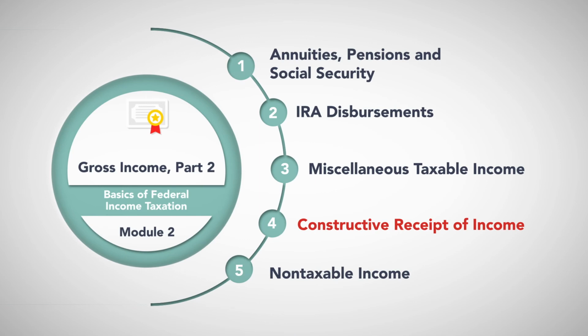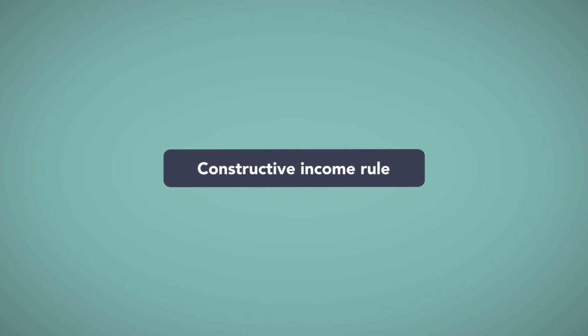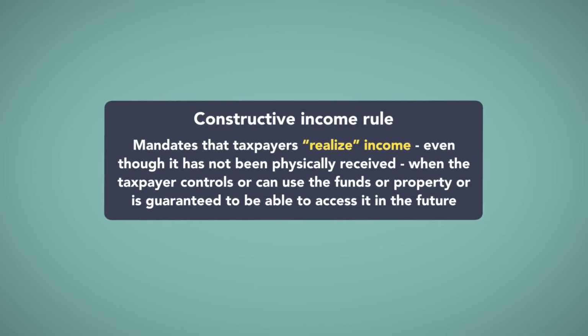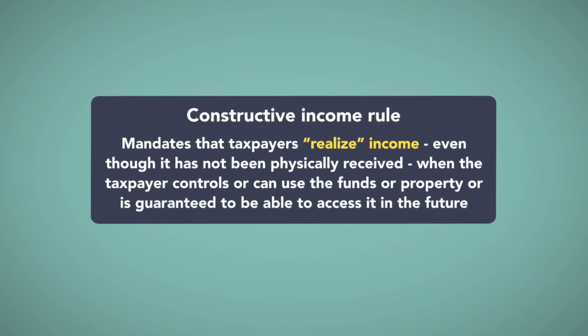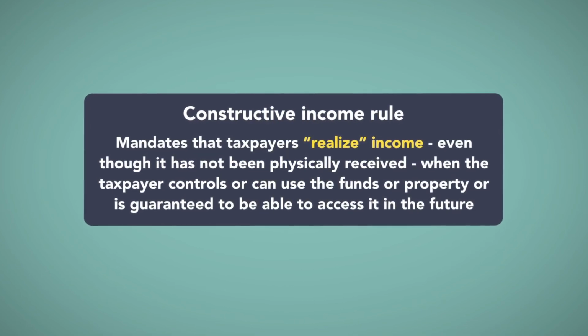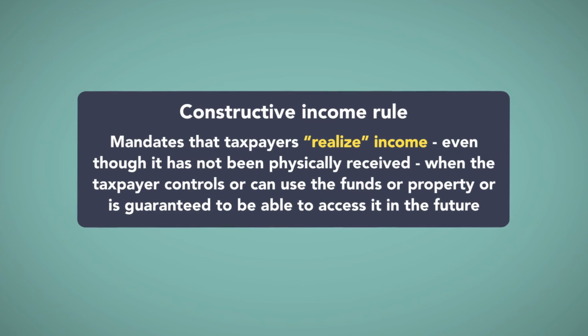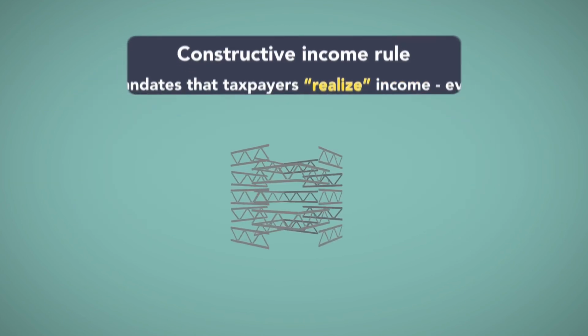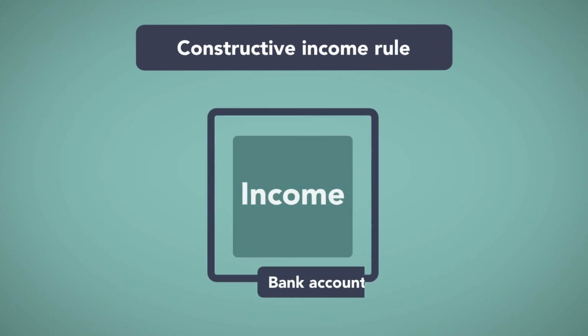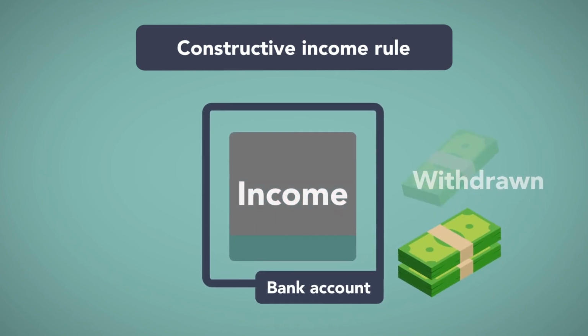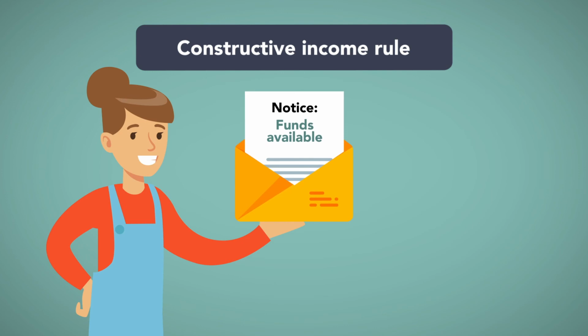Constructive receipt of income. The constructive income rule mandates that taxpayers realize income, even though it has not been physically received, when the taxpayer controls or can use the funds or property, or is guaranteed to be able to access it in the future. For example, income is constructively received when it is added to the taxpayer's bank account, or made available for withdrawal, or when the taxpayer is notified that she can withdraw the funds at any time.